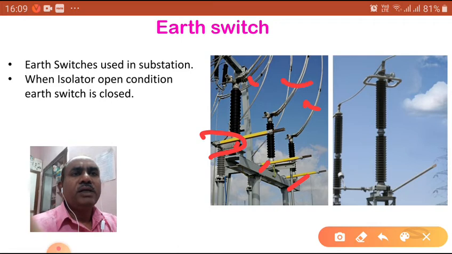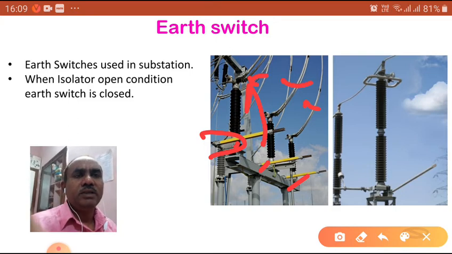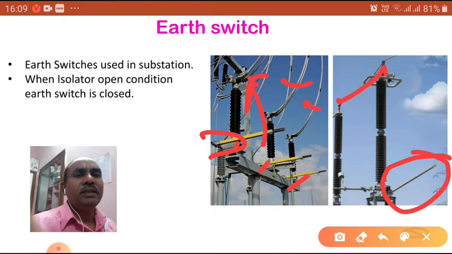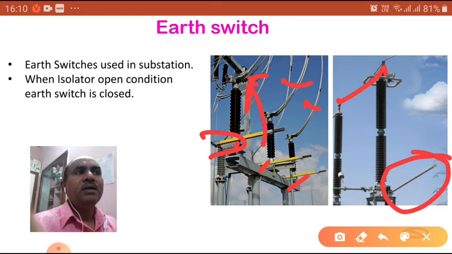When the isolator is opened, it will automatically go and meet the isolator terminals. So that is the interlocking system. You can see here the input and output are connected by this wire, and this is the neutral wire. The earth switch is waiting. When the isolator is open, it will go and meet the isolator only. So that is the advantage of this earth switch.